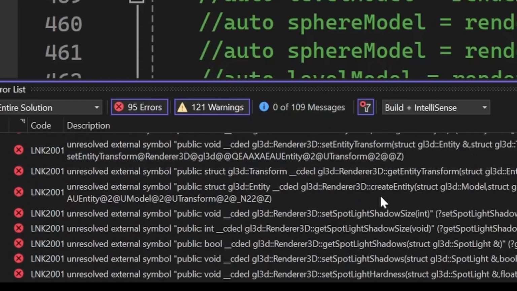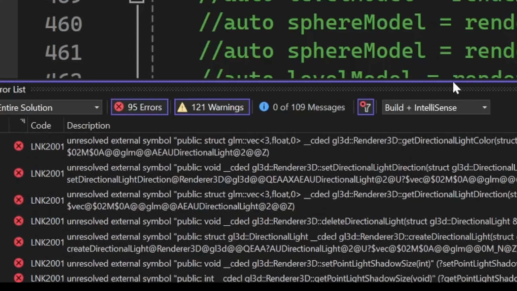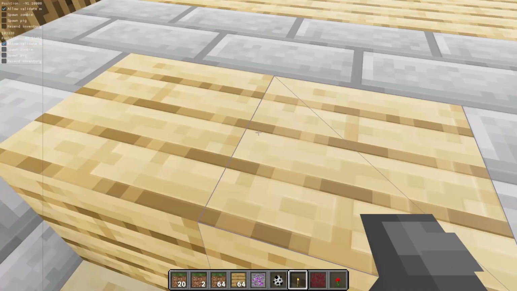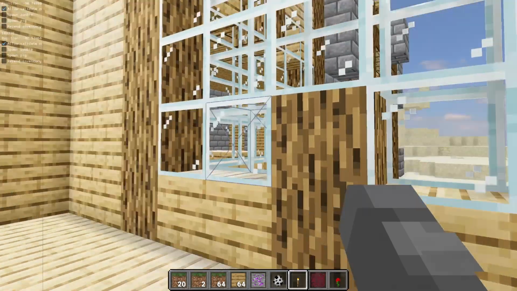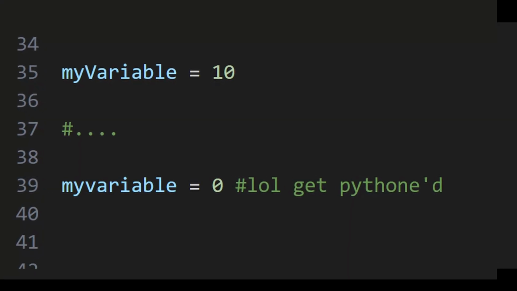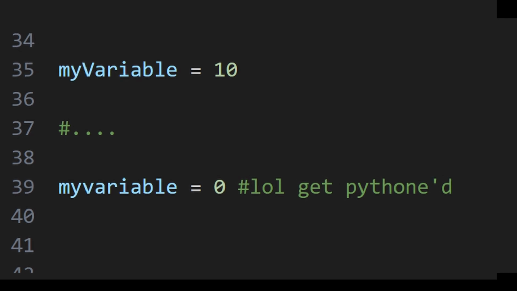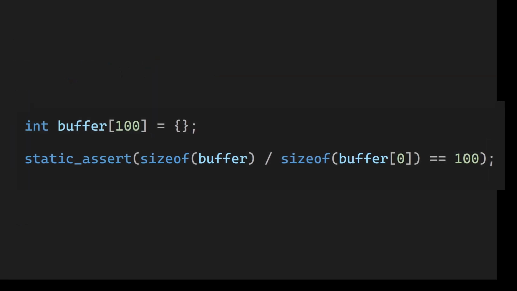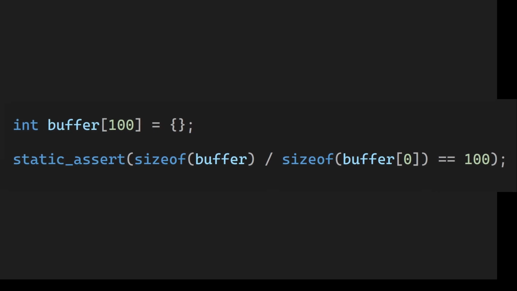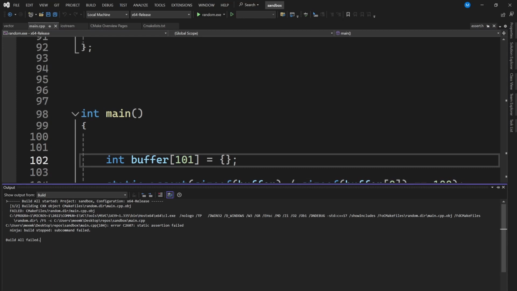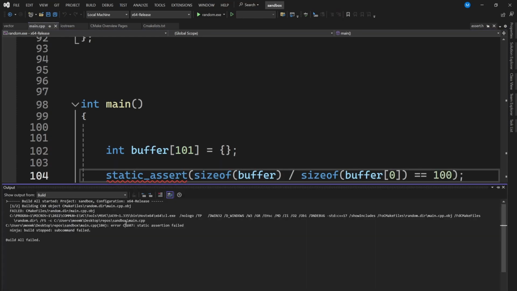So while C++ compilers are annoying, they are actually your friend and they tell you that you did something wrong. Once you fix them, you know that that thing is fixed. In a language like Python, misspelling a variable just means creating a new one, lol. Good luck finding this bug. So the static assert allows us to create our own rules about when there are errors. And if there are any problems, we will get notified while compiling. But keep in mind that you can only check for compile time things.